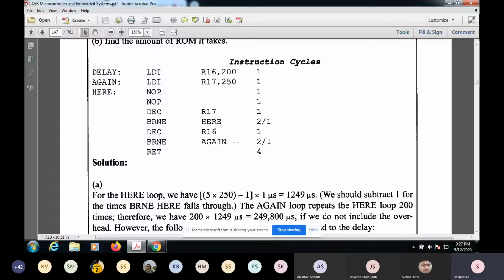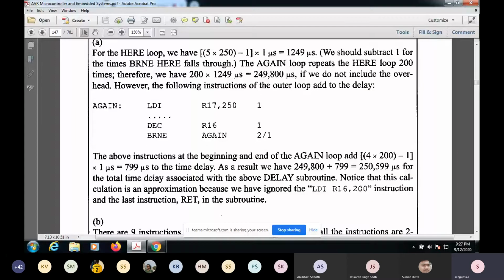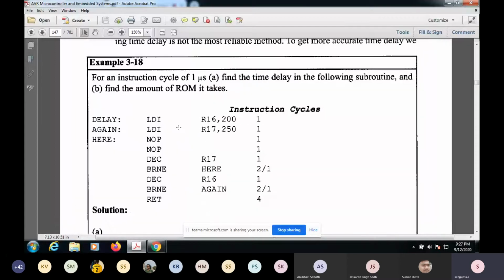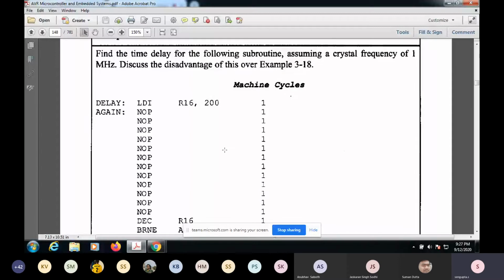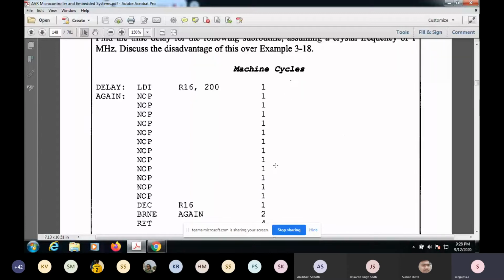That's why there is a subtraction of 1. So this is for accurate estimation of the execution time of your code, which you can do confidently because you're doing it in assembly. These instruction cycles will help you to understand.